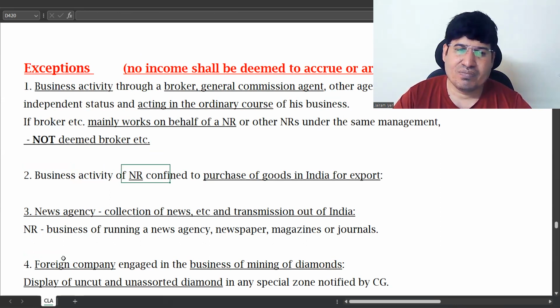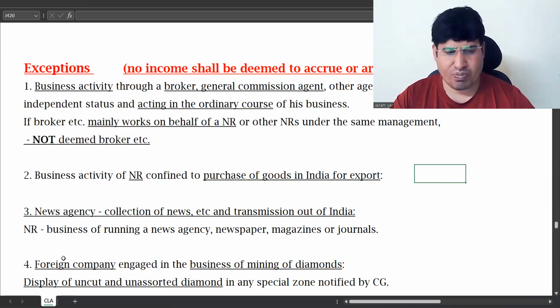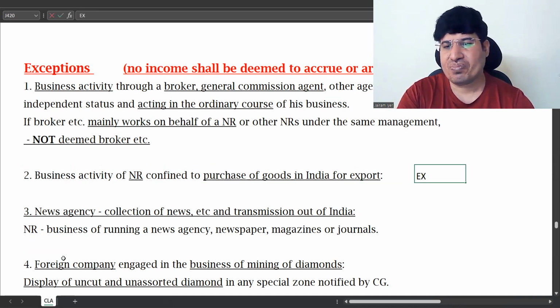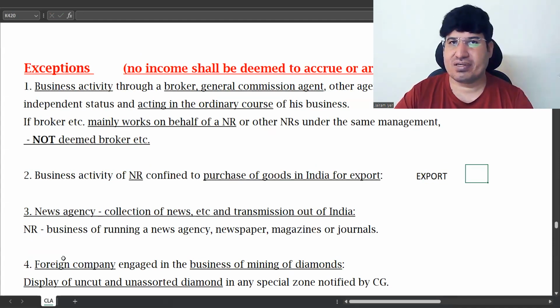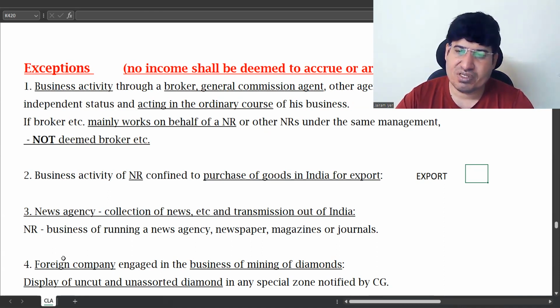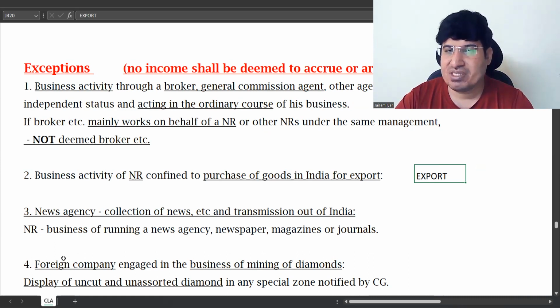Second is business of a non-resident which is purchase of goods in India for export. For export promotion, lots of things are exempted. You will see in your chapter of profits and gains of business or profession how most of the things in export business, the government exempts. Many kinds of tax are exempted. Why?